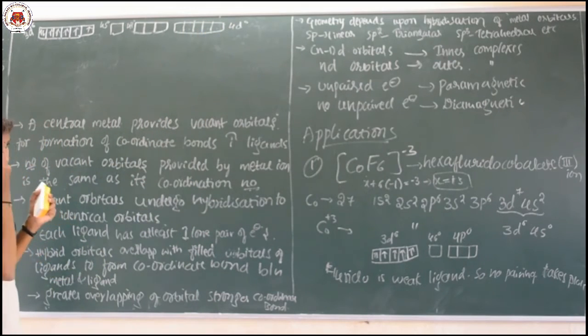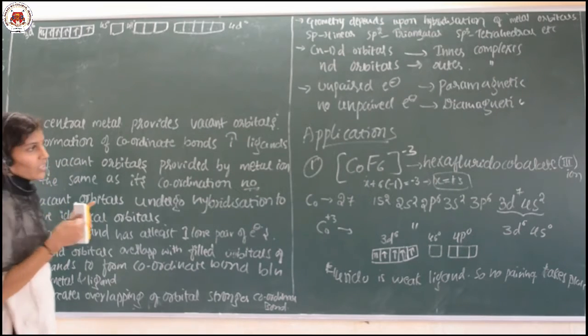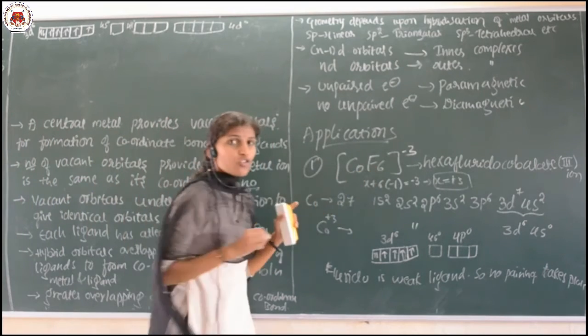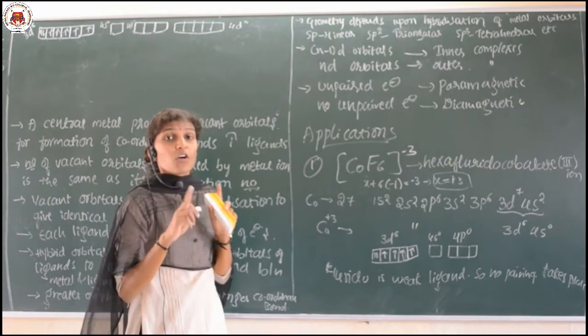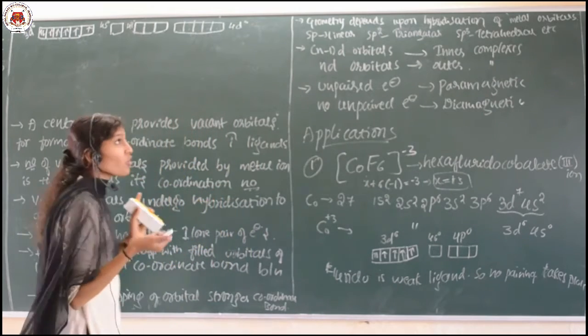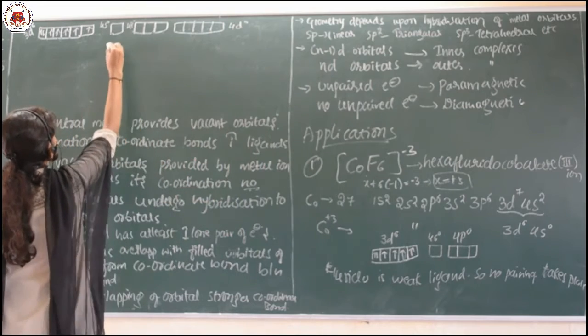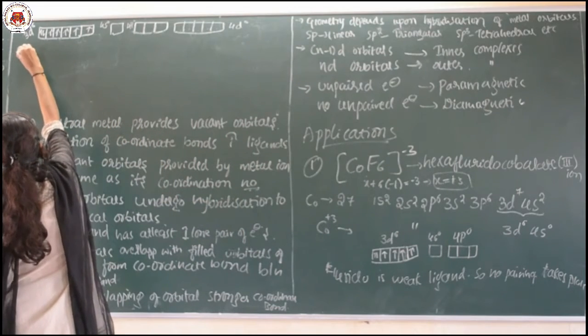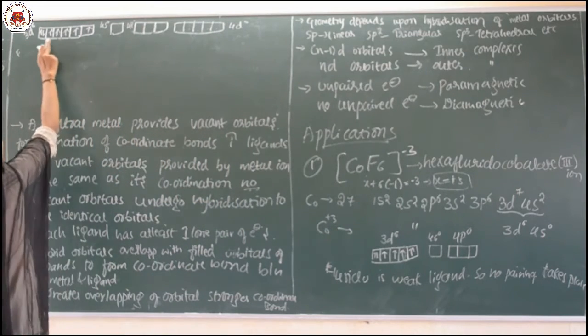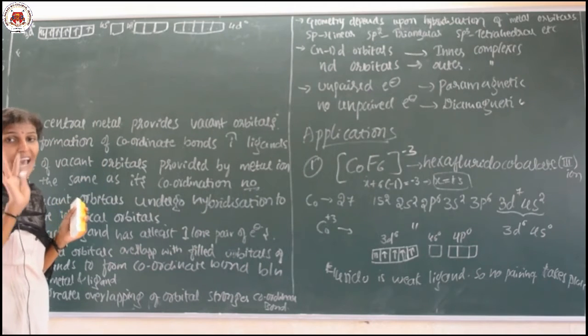Now, how many fluorines are there? 6. Each fluorine can give 1 lone pair of electrons. It means we want 6 orbitals. 6 fluorines are there, so we want 6 orbitals. How are those 6 orbitals generated? See here, because fluorine is a weak ligand, the electrons will not pair up; they remain as they are.